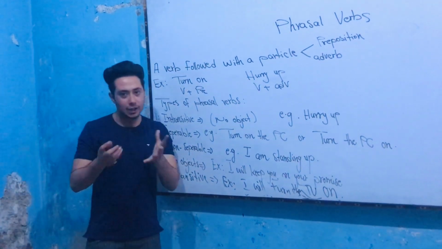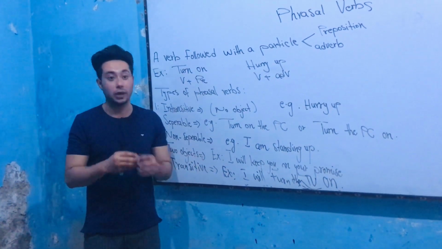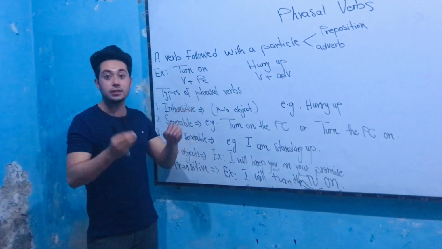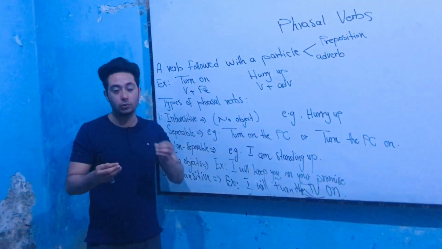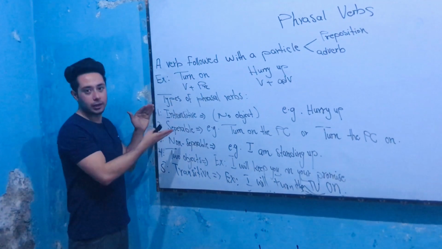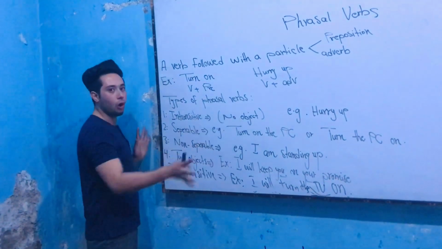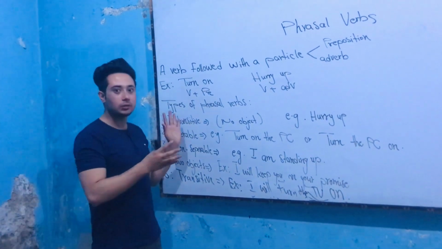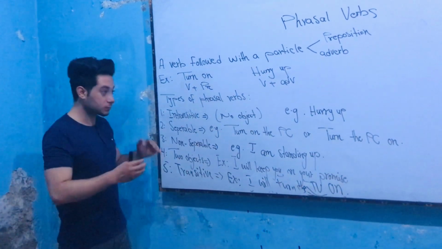It means some phrasal verbs can have one object, some phrasal verbs can have two objects, and some phrasal verbs can come without any object, which we call intransitive. When phrasal verbs come without any object, we call them intransitive. For example, hurry up, stand up, sit down.